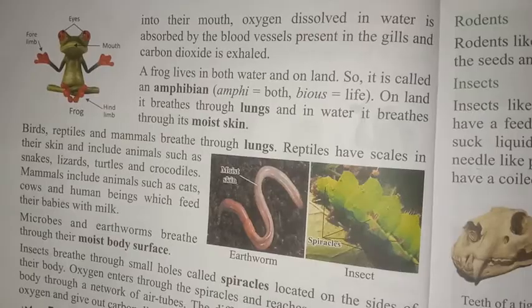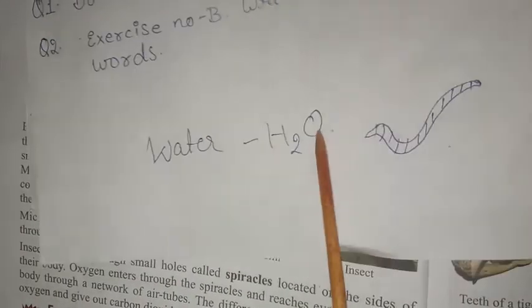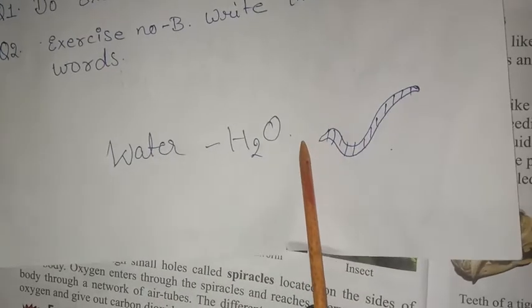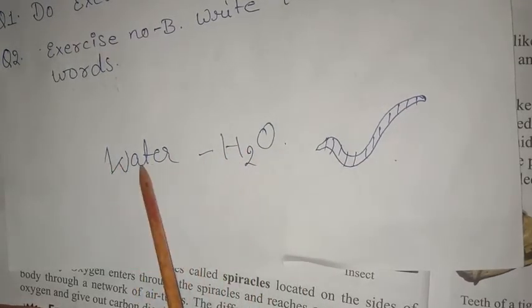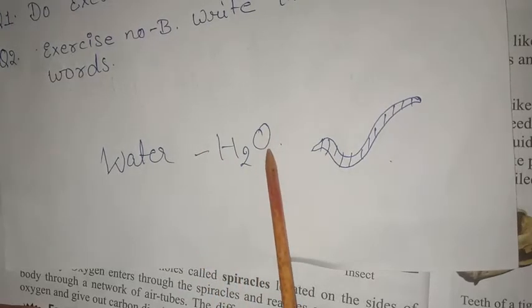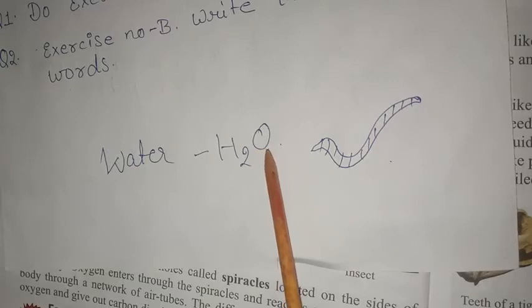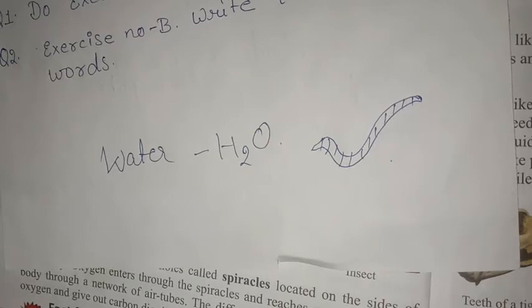I want to show you that this is the formula of water, that is H2O. Two atoms of hydrogen and one atom of oxygen combine to form water. The animals live in the water, so both hydrogen and oxygen are present there. When they take in the water, they inhale the oxygen through the gills. With the help of blood vessels, they absorb the oxygen and exhale CO2 gas from their bodies.